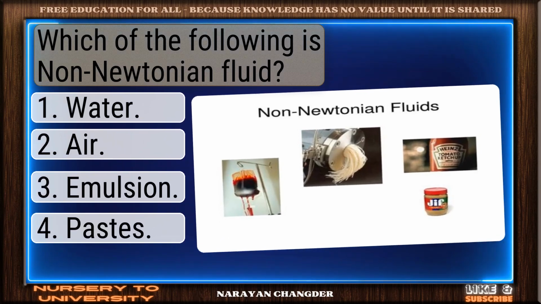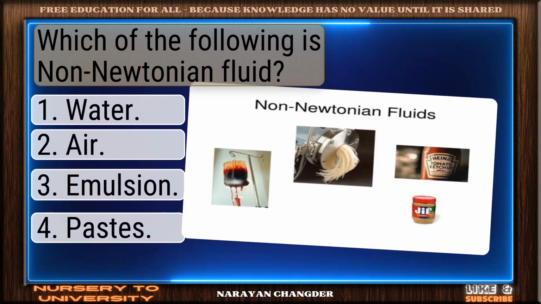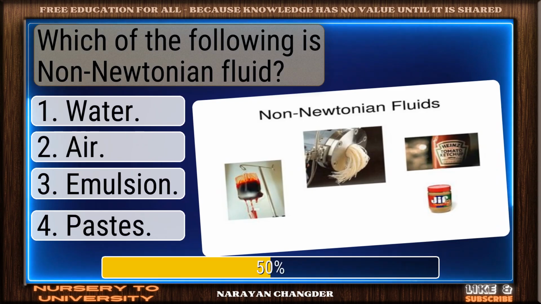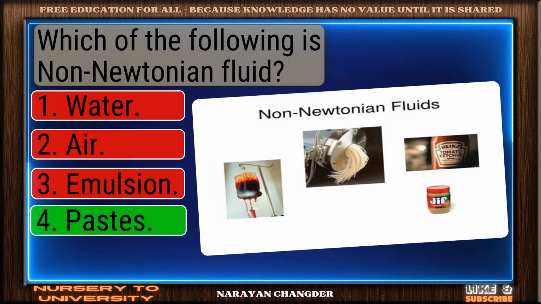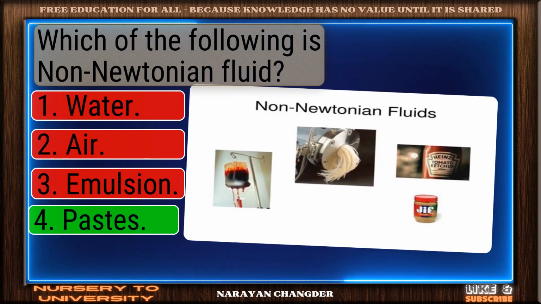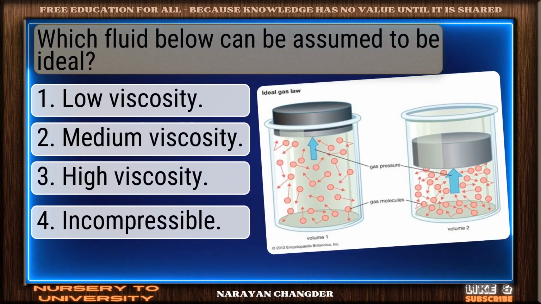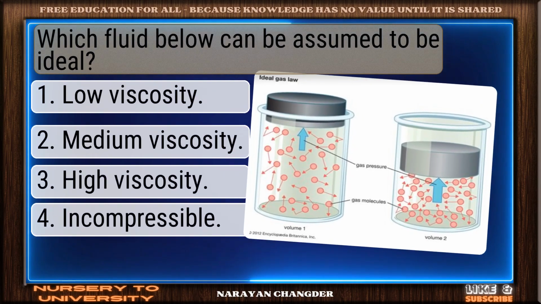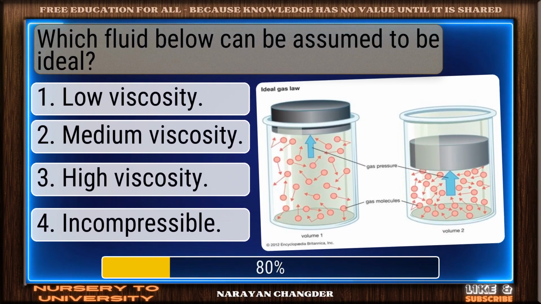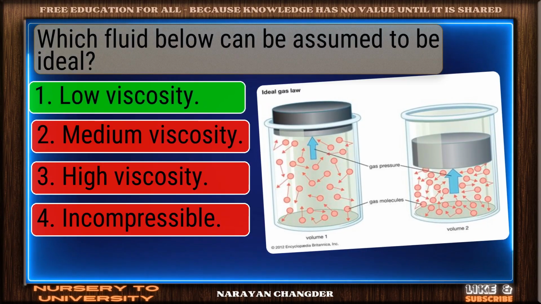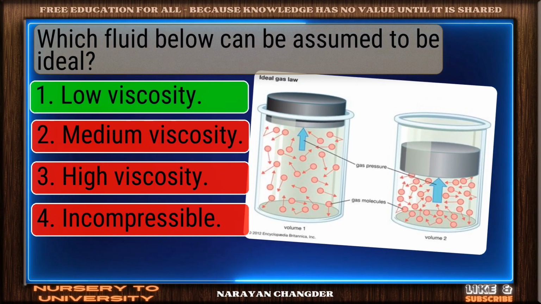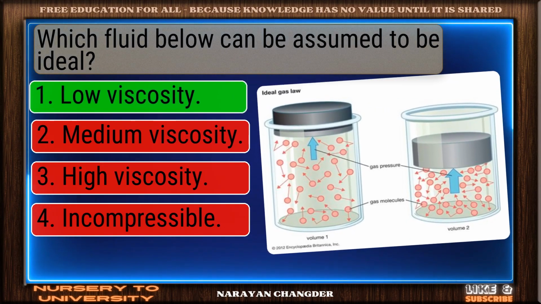Which of the following is non-Newtonian fluid? Perfect. Pace is the correct choice. Which fluid below can be assumed to be ideal? Nice work. You chose low viscosity, and it is correct.